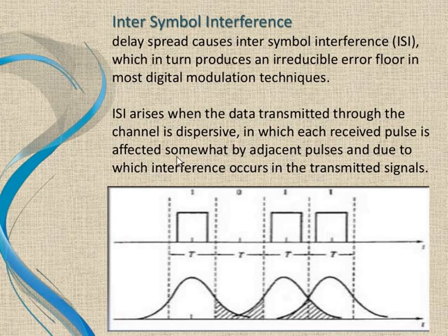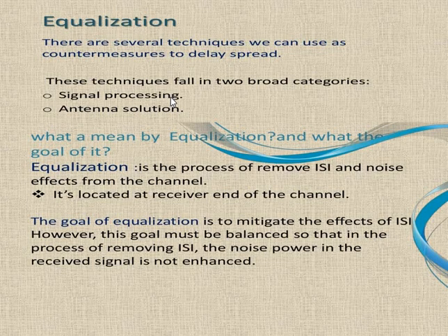The first is the inter-symbol interference, or ISI, equalizer, which is used to reduce the error floor in most digital modulation techniques. ISI arises when digital transmission goes through a channel, in which each received pulse is affected somewhat by adjacent pulses, due to which interference occurs in the transmitted signals. Equalization techniques fall into broad categories, the first of which is signal processing.